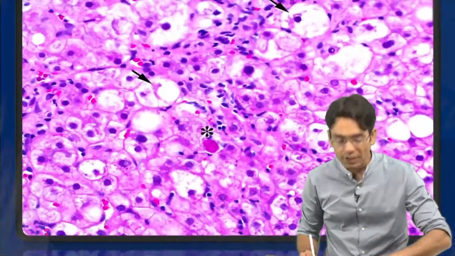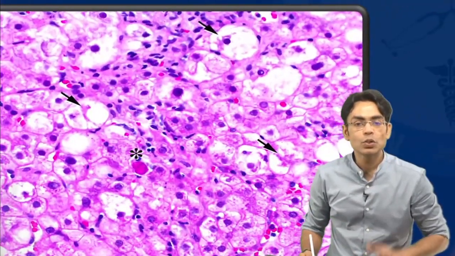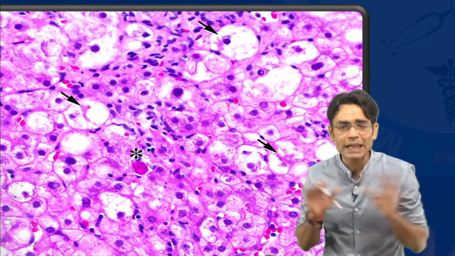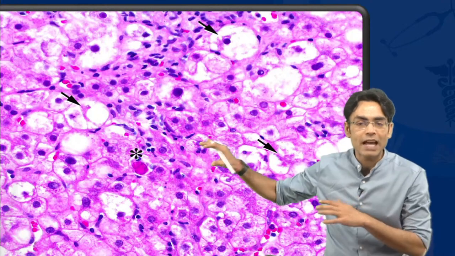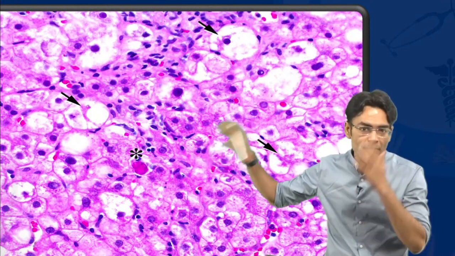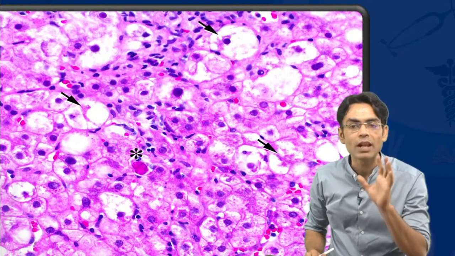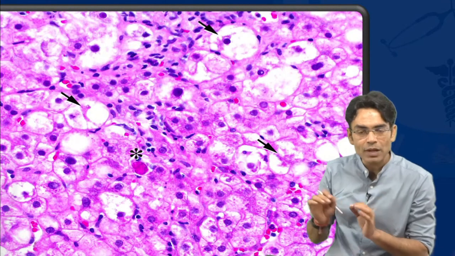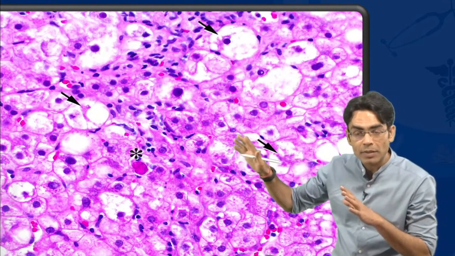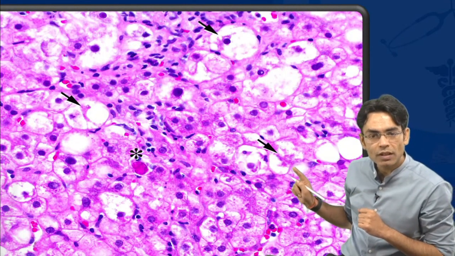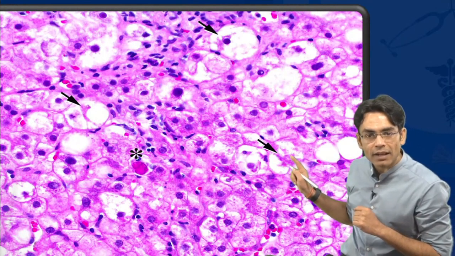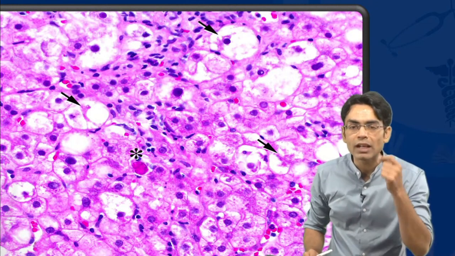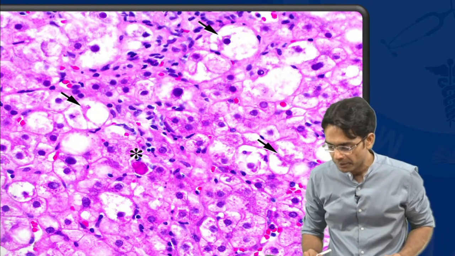Now, in this image, there are two things which we are seeing. One is with this arrow. I am telling you, now this becomes a pink and blue image. मैं ये बोल रहा हूँ, I am giving you a history that this biopsy has been taken from a liver. So whatever you are seeing, these are your hepatocytes. Now inside the hepatocytes, and this patient is an alcoholic patient. So inside the hepatocyte, I am getting this pink color deposit. So what is one of the most characteristic findings of alcoholic hepatitis on biopsy?